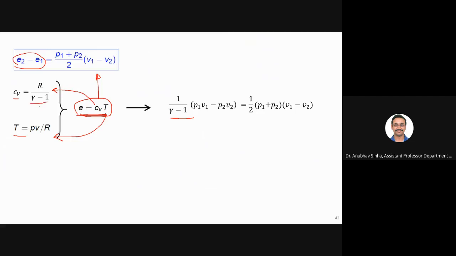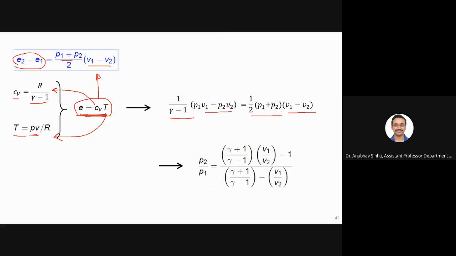Gamma minus 1, R will get cancelled and you will have P1 V1 minus P2 V2. RHS will be the average of pressure and minus delta V. If you further simplify it, with some rearrangement, some terms will cancel and some will become a ratio. So you can show that the pressure ratio can be written in this form. This is one of the useful relations we have got, and similarly we'll find the temperature ratio and density ratio going forward.